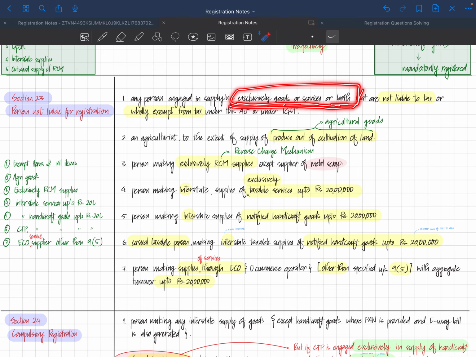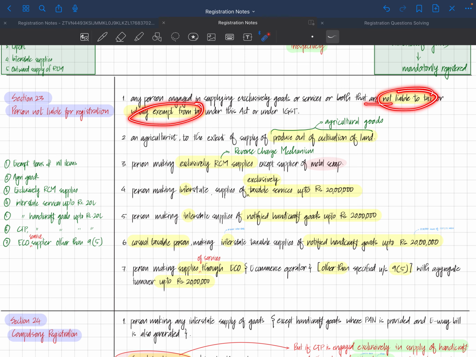So whenever you are writing any person engaged in supplying, you need to include goods, services or both. Sometimes you can exclude the word exclusively, and write goods, services or both, which will include everything that you can supply, that are not liable for tax or wholly exempt from tax. This will talk about exempt items and nil items under this Act or under GST, IGST.